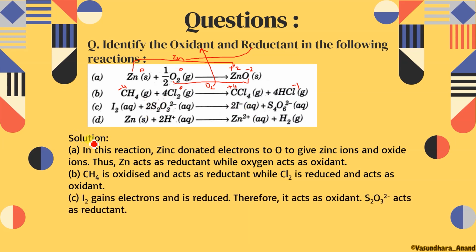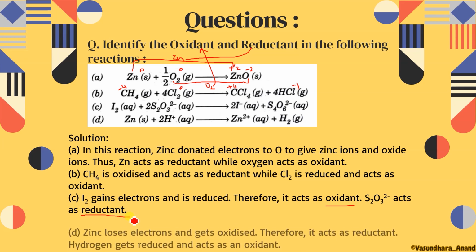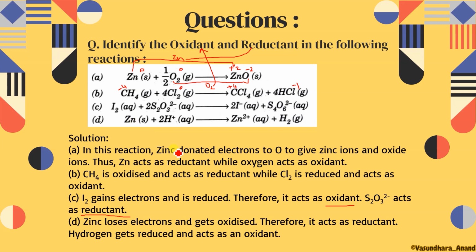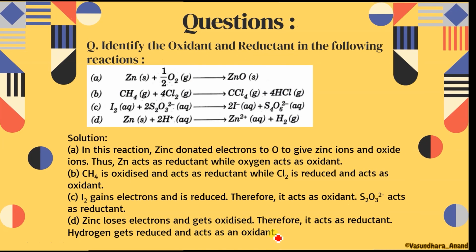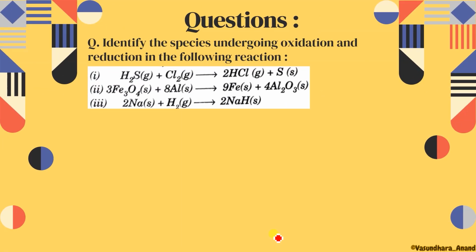Iodine gains electrons and hence it is reduced, so it will act as an oxidant. Obviously the other one will be reductant. Similarly, in another case, zinc is going to be oxidized, so it will be called reductant, and obviously this one will be oxidant. Zinc loses electrons and gets oxidized, therefore it acts as a reductant, and hydrogen gets reduced and so it will act as an oxidant. Now the next question is homework for you. In the same way you have to find it. So this is the homework, 2 questions I am giving you in PDF form that you have to do.